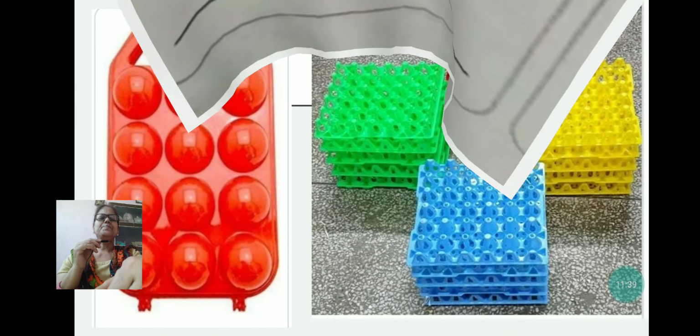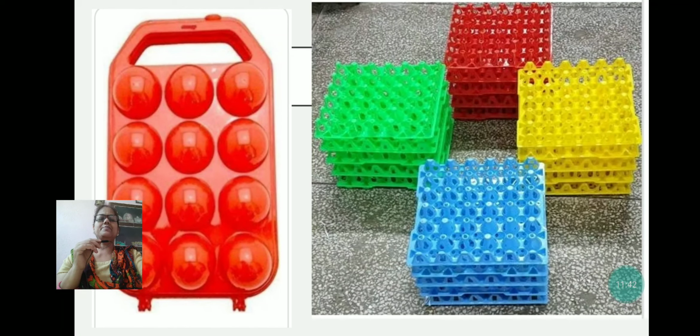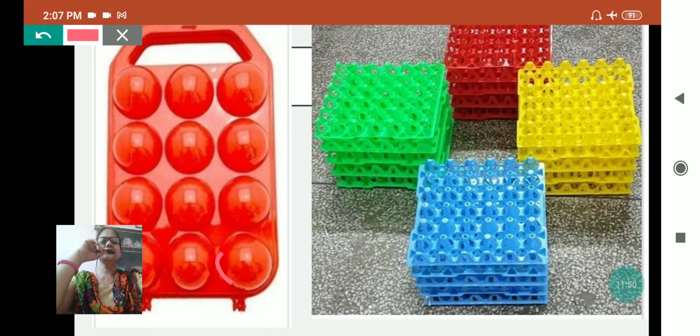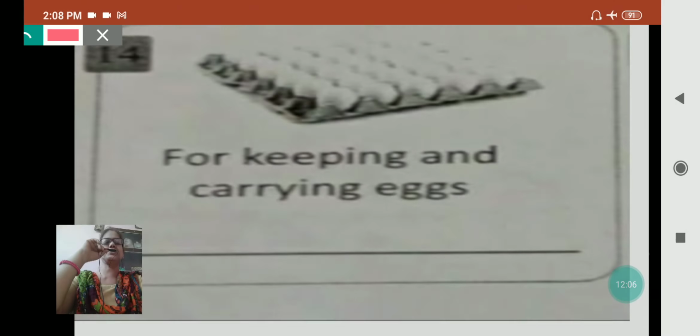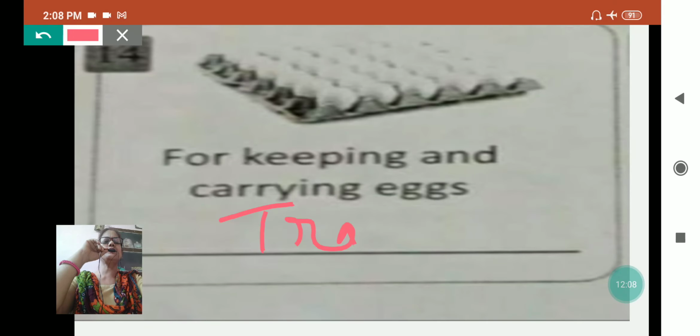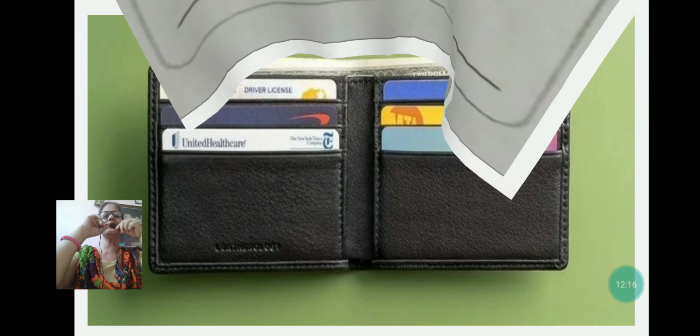Next I will show you. This is the picture of tray where we keep egg, and in this egg tray you will see the sizes are made oversized so that it can be safe. If you are moving also, it won't shake and the egg won't break. So this is egg tray for keeping and carrying eggs, and we use tray. Tray usually you will see at home, it is plain, but these trays are also called tray only, and it is meant for holding the eggs.